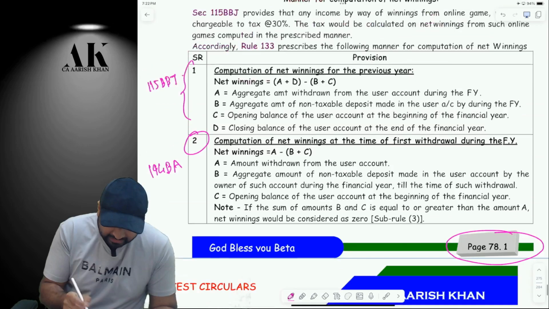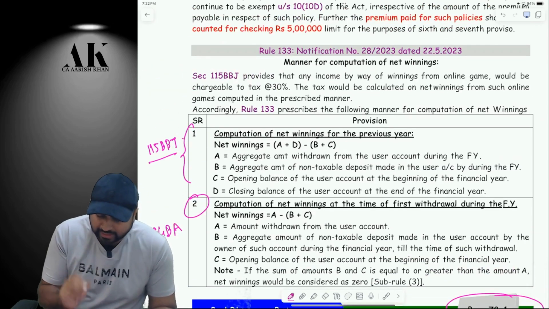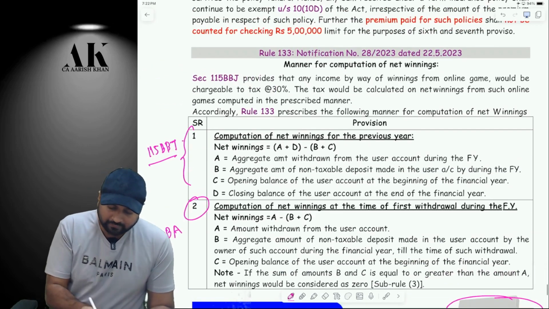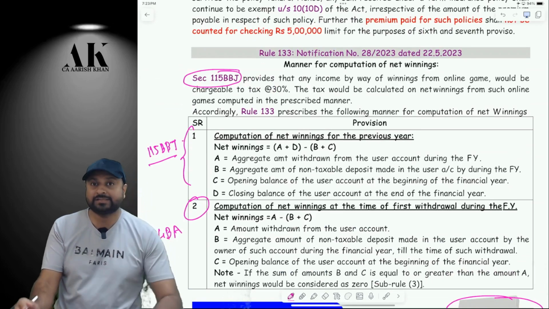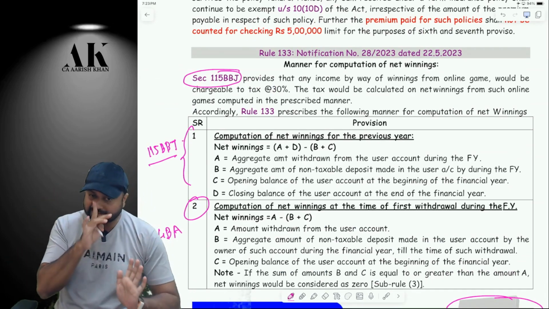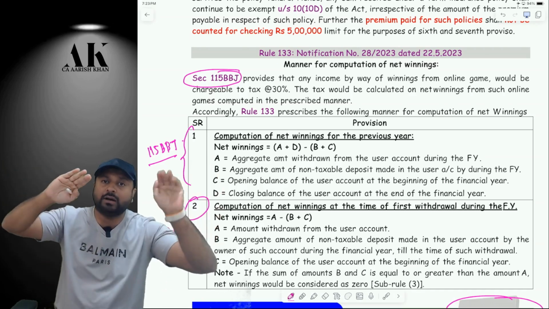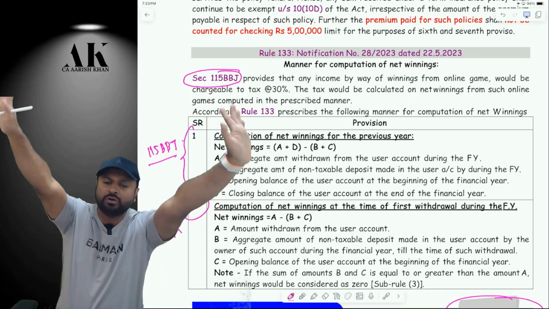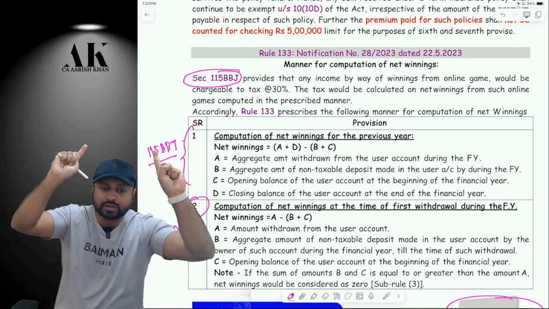Now just wait. Let us first compute the net winnings. How to compute net winnings? When 115BBJ came, CBDT itself said that how to compute net winnings, we will prescribe a rule for that later on.